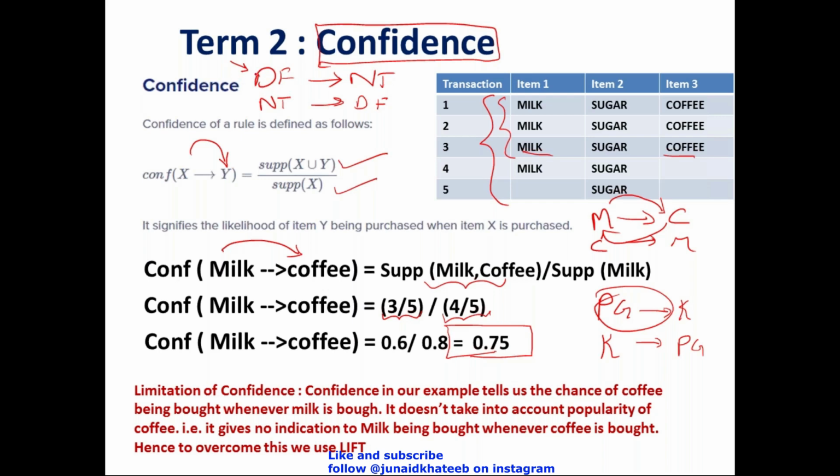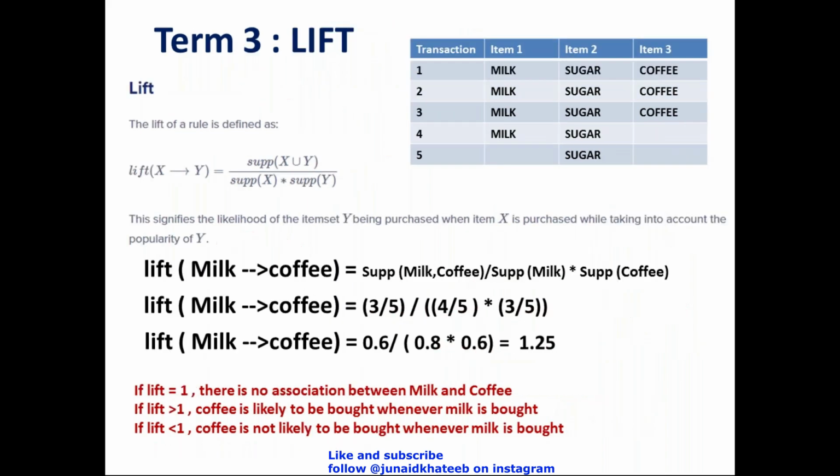If you tell me the person who bought Dark Fantasy also bought Nice Time and say there is a 70% chance of this, I'm not sure of this confidence value, because I know Dark Fantasy is a good, maybe popular product, but it is not so popular that so many people will pick up something because they had walked in to buy Dark Fantasy. So to overcome this limitation of not considering reverse implication, we have one more term, which is called lift.